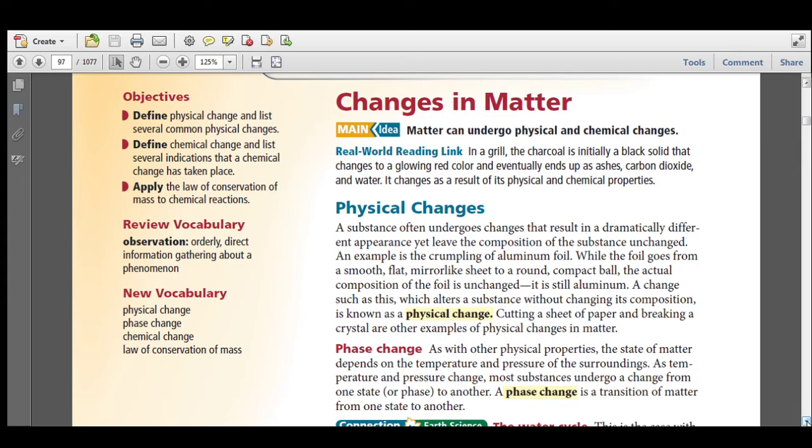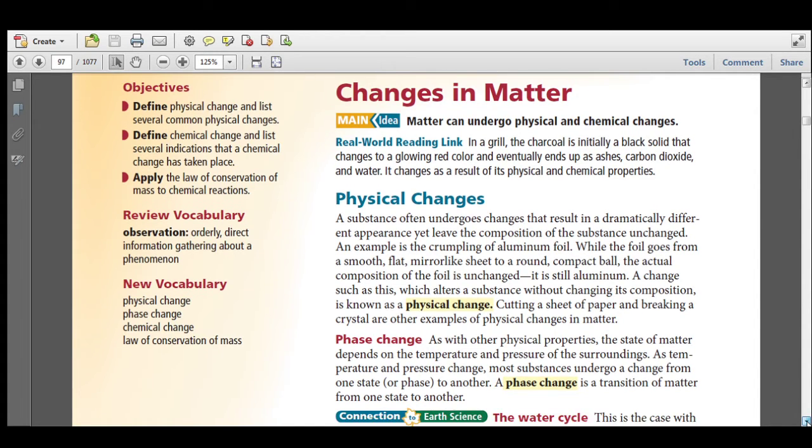A substance often undergoes changes that result in a dramatically different appearance, yet leave the composition of the substance unchanged. An example is the crumpling of aluminum foil. When the foil goes from a smooth, flat, mirror-like sheet to a round, compact ball, the actual composition of the foil is unchanged. It is still aluminum. A change such as this, which alters a substance without changing its composition, is known as a physical change. Cutting a sheet of paper and breaking crystal are other examples of a physical change in matter.